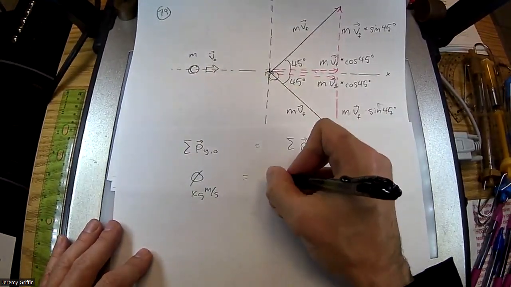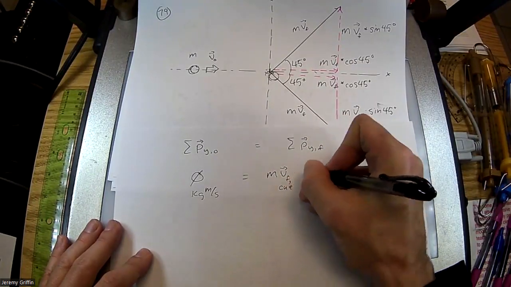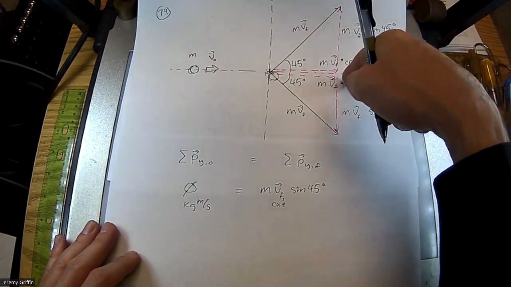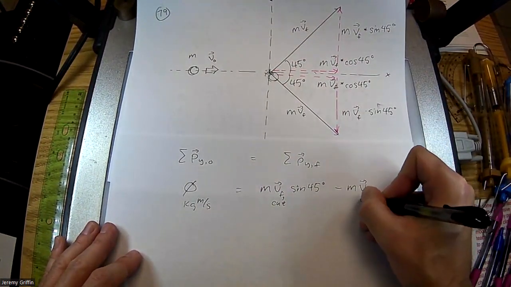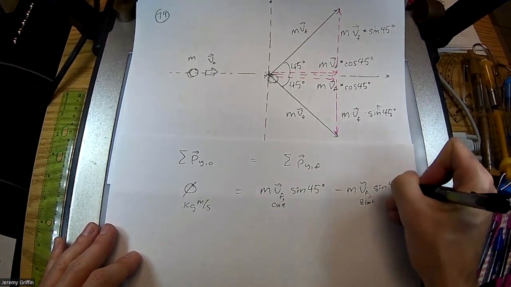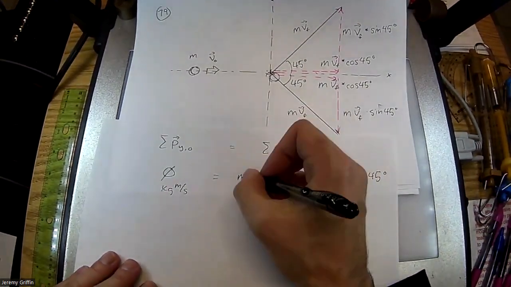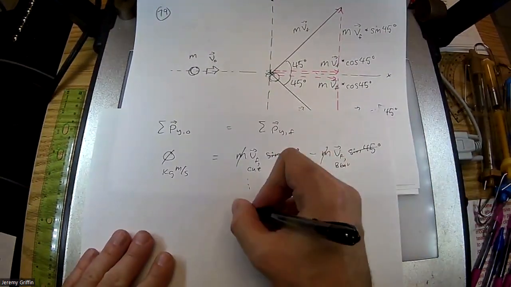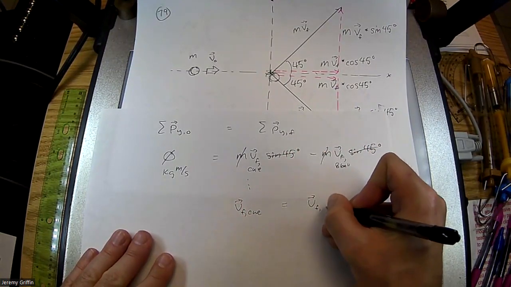Okay. So that's m v final, I'll call this cue ball, sine 45 degrees. And then minus, because up versus down, so minus mass of the 8 ball, v final 8 ball, sine 45 degrees, right? But if you didn't see it before, you probably see it come together now. If these are equal masses, it goes away, sine 45 degrees, and I can very quickly say v final cue ball equals v final 8 ball.